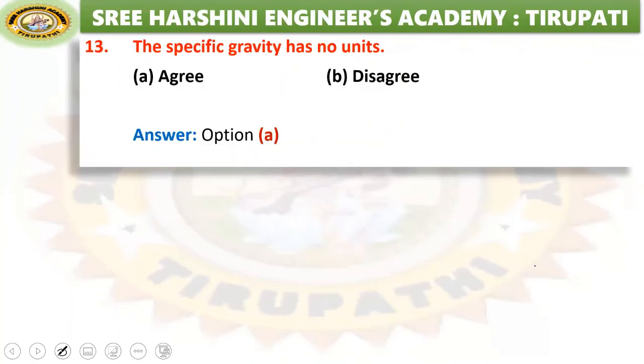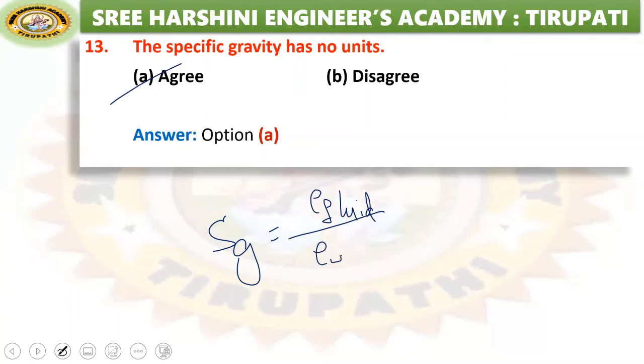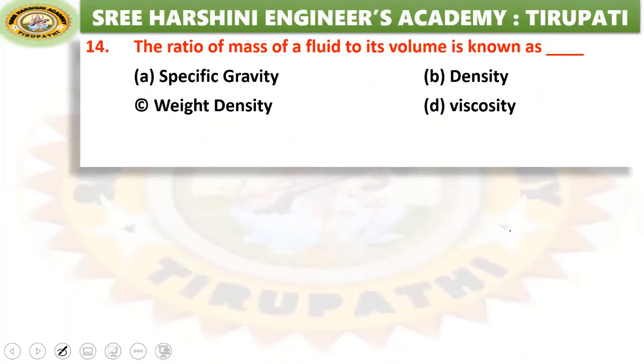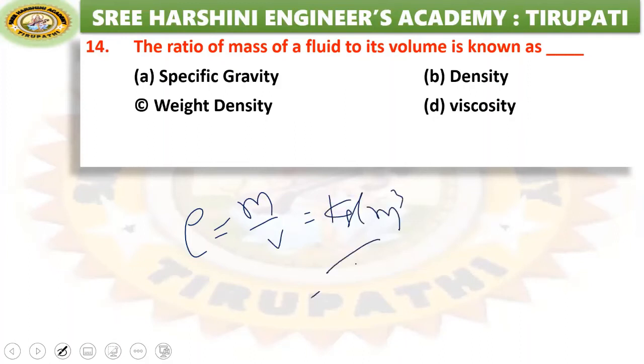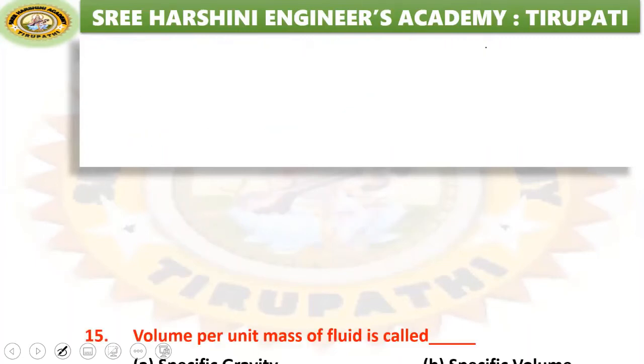The specific gravity has no units. Yes, agree. What is the formula for specific gravity? Density of fluid by standard density of fluid, or specific weight of fluid by standard specific weight of fluid. Since the same properties are in both, they cancel and we don't have any units. That means specific gravity doesn't have any units. Next, the ratio of mass of fluid to the volume is nothing but mass density, that is mass by volume. Units for mass density are kg per meter cube. That is option B, the right answer.